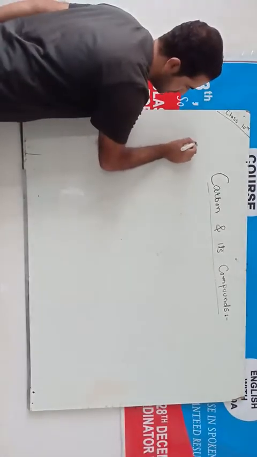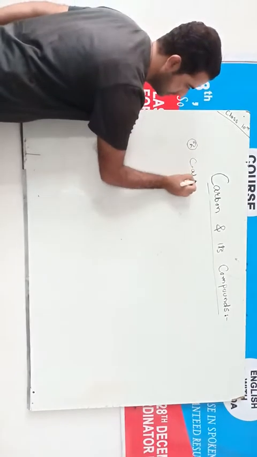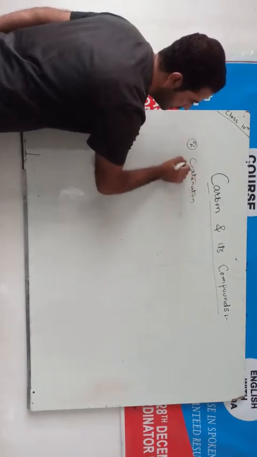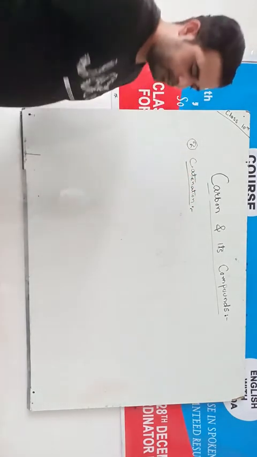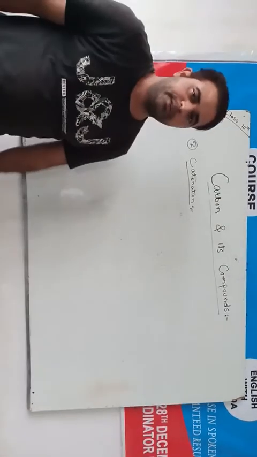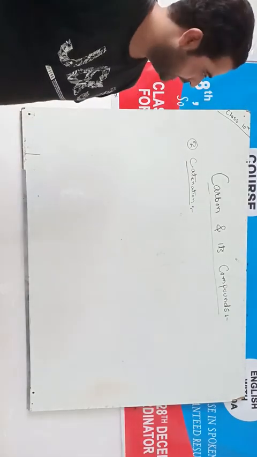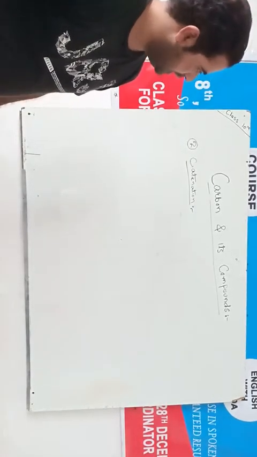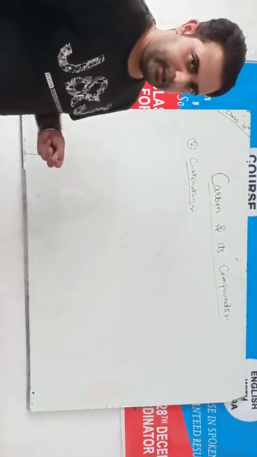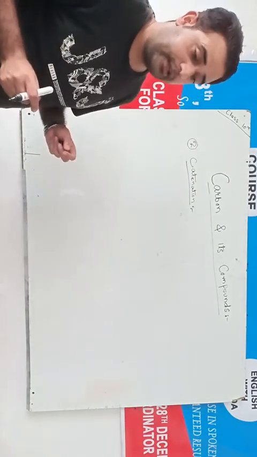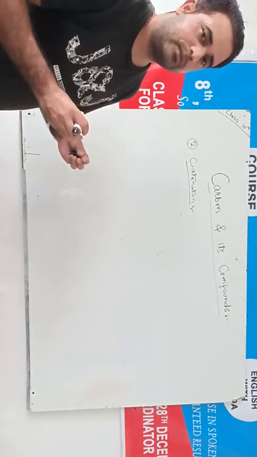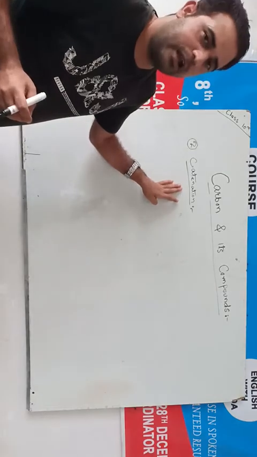Number second is catenation. Carbon shows the catenation property. What is catenation? Catenation is a unique property in which an element forms long chains. When an element forms long chains by joining its atoms, this property is called catenation.